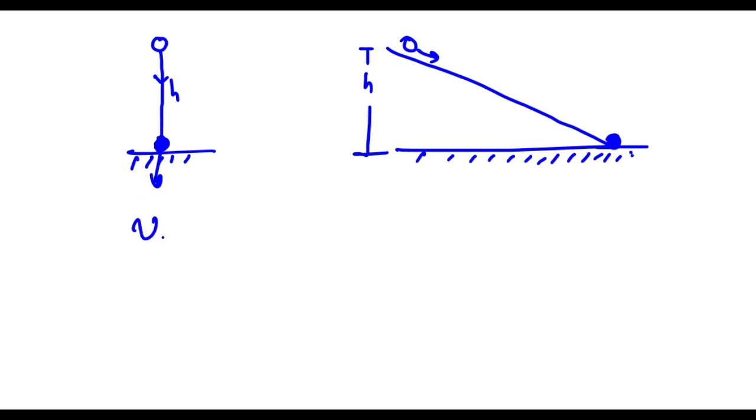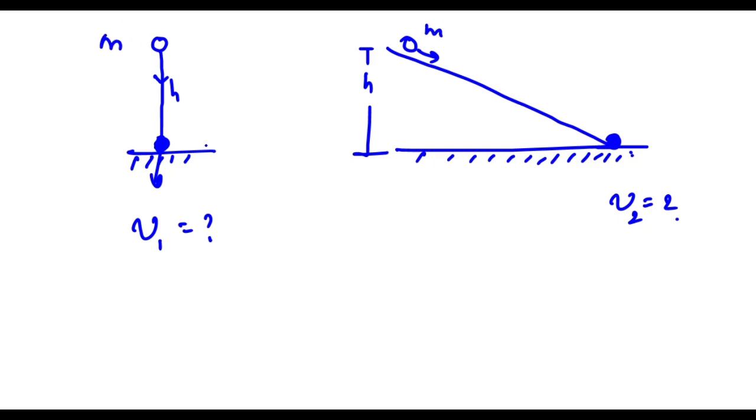Let's say final velocity or final speed here is v, and in this case the speed is, let's say, v1 and this one is v2, and then you have to calculate the final speed here. So let's say the body has mass m.